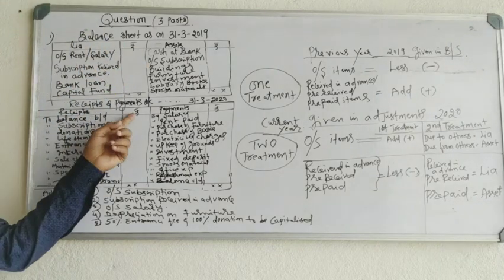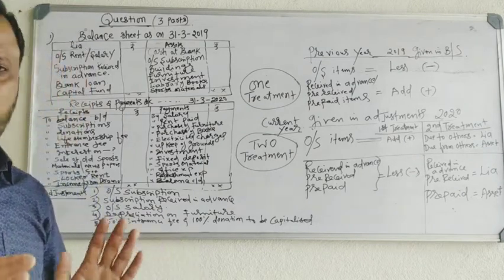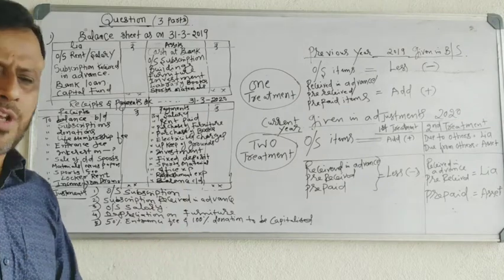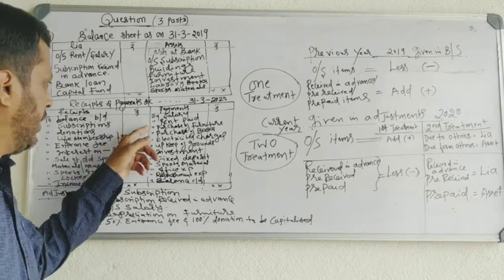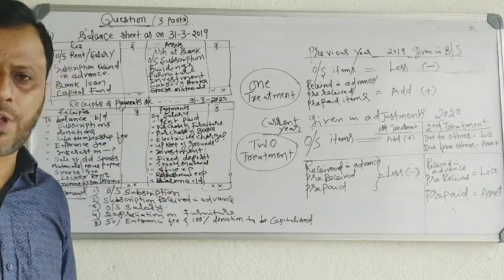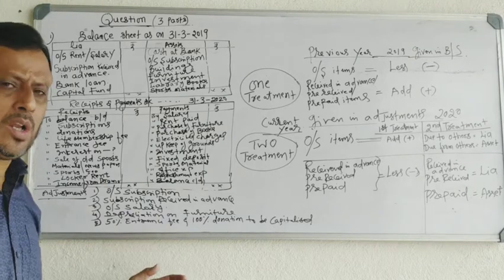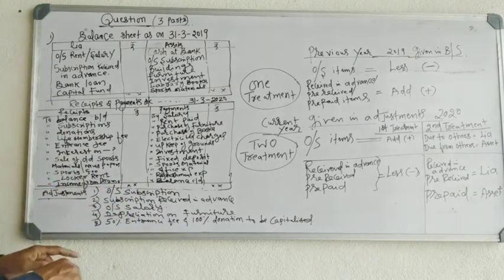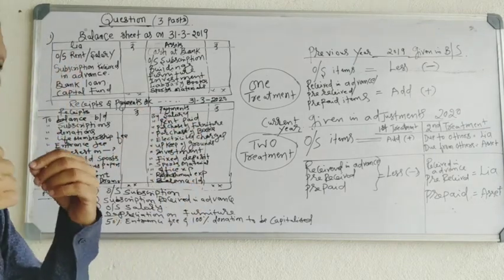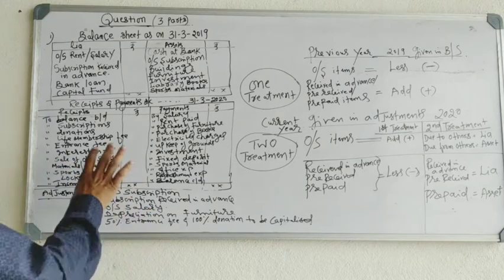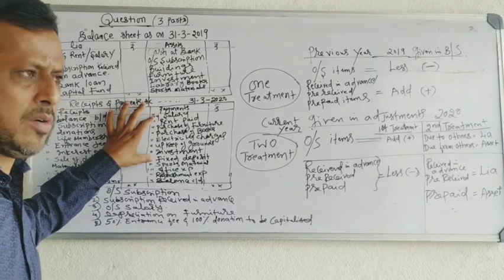Now you have receipts and payments account. You already know about receipts and payments account. It is a summary of all cash receipts and cash payments. It is prepared by taking entries from the cash book. It is similar to simple cash book. In this book, all receipts will be recorded on the debit side, all payments will be recorded on the credit side. In this book, all capital receipts and revenue receipts will be recorded. All capital expenditure and revenue expenditure will be recorded.